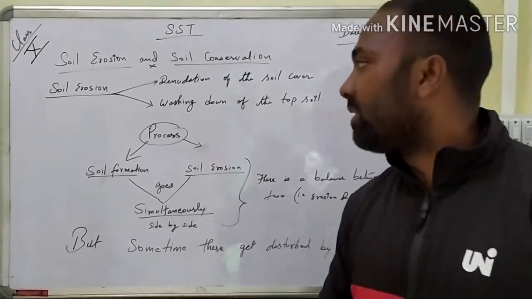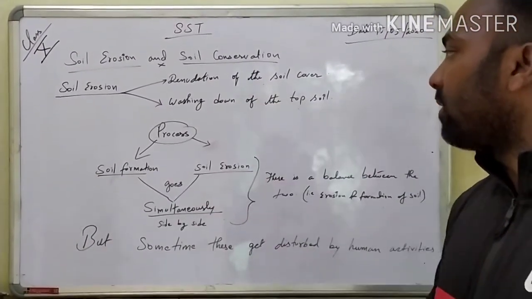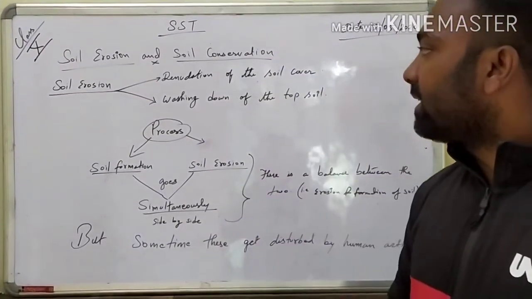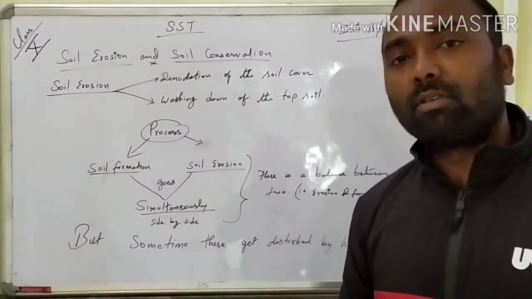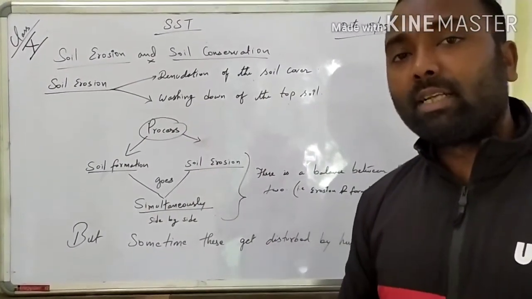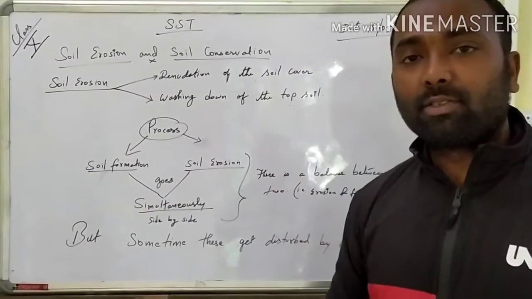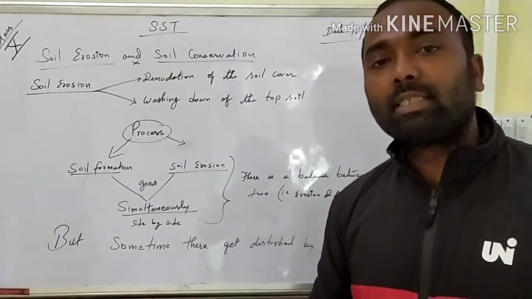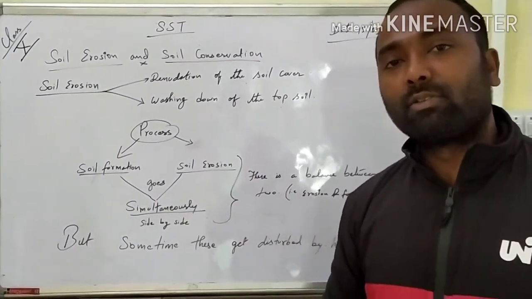The first one is soil erosion. It actually involves two processes: denudation, and the washing down of the topsoil. You can say that the process of removal or stripping away of the top layer of the soil is called erosion. Denudation is the process which also involves the weathering of rock, but we will not say that it's a true process involved in soil erosion. So collectively we can say that soil erosion is the process in which the upper layer or top layer of the soil is removed by various agents of erosion.